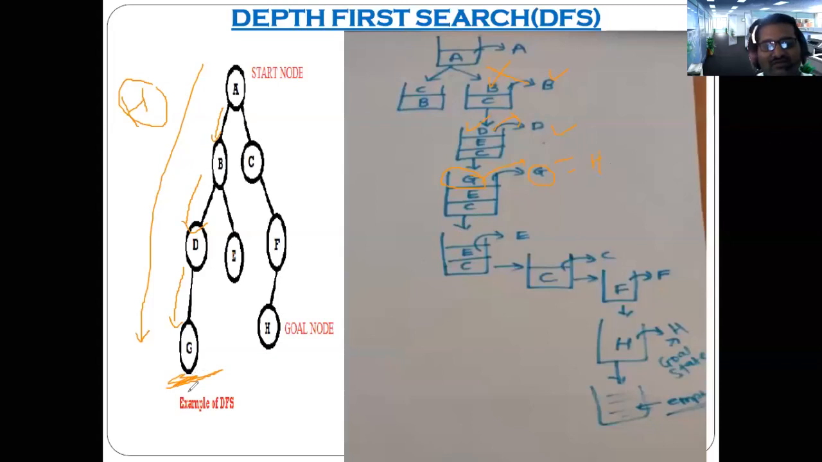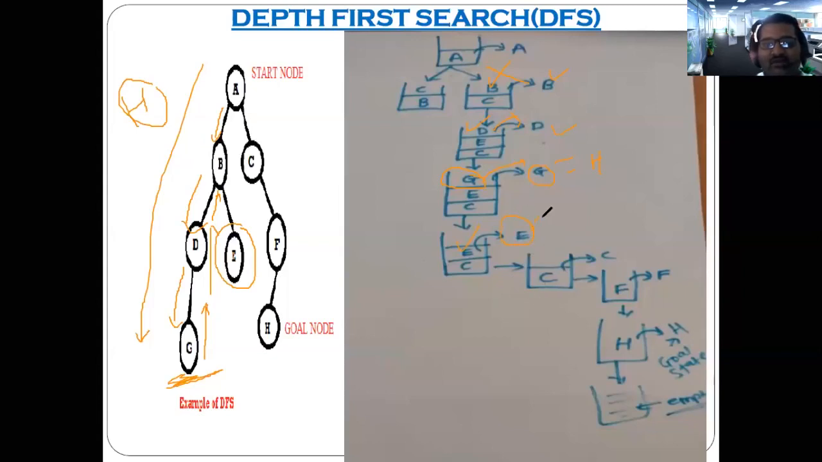Correct or not? We reach the deepest level, and so we backtrack. We come to this point. Here you will find one more child related to B. That is E. You push E on the stack, now we already pushed it, no problem. But now your top of the stack is E. Now you remove E.